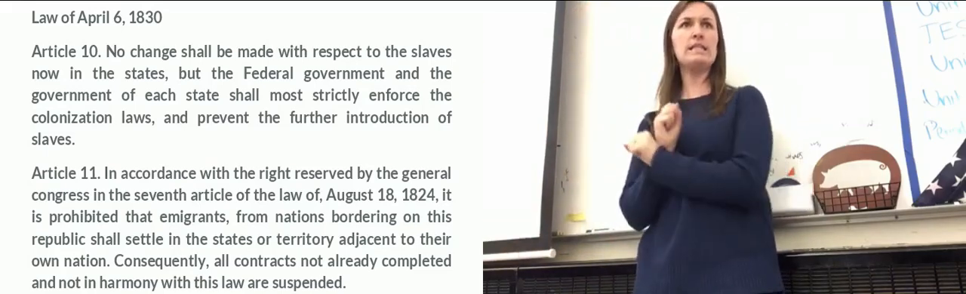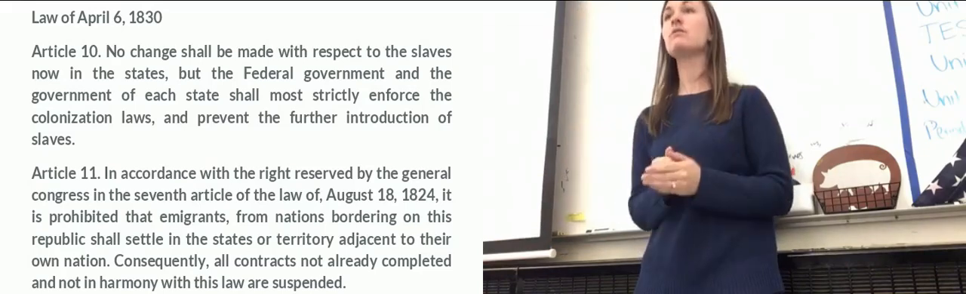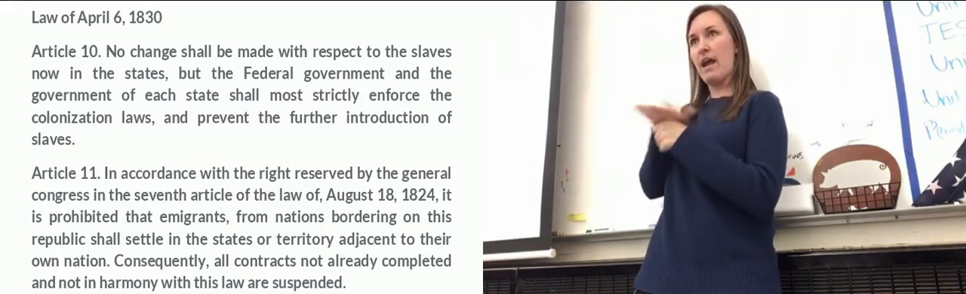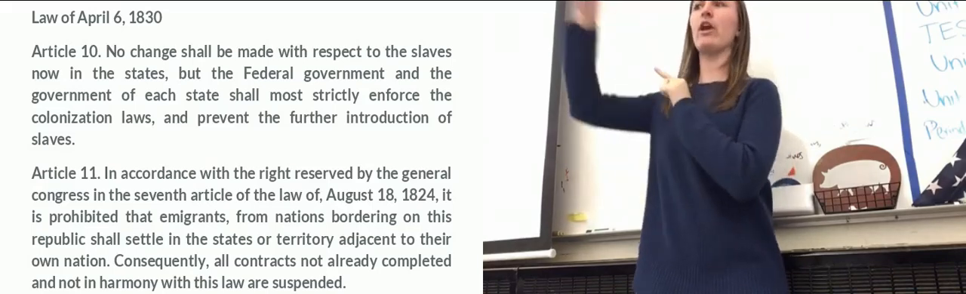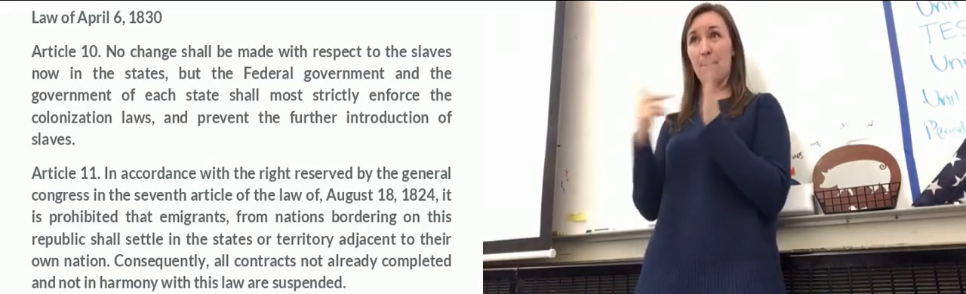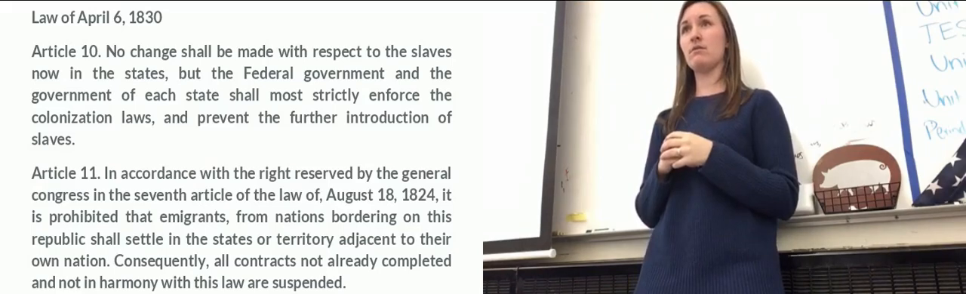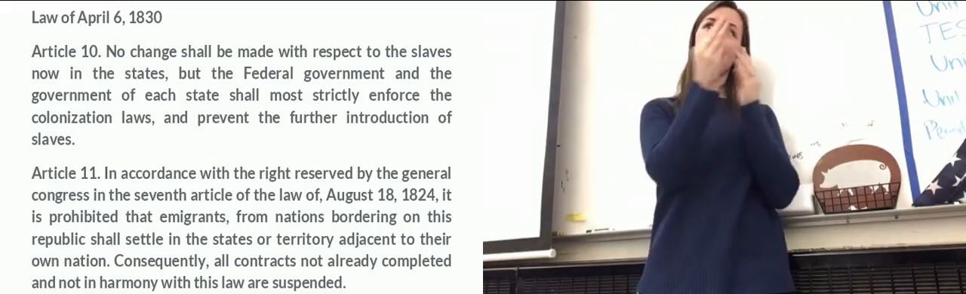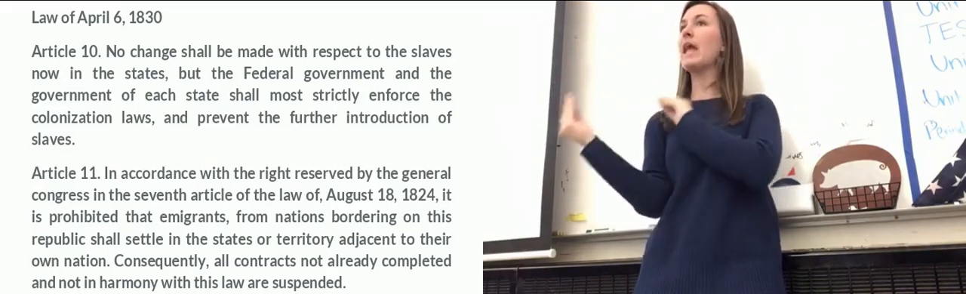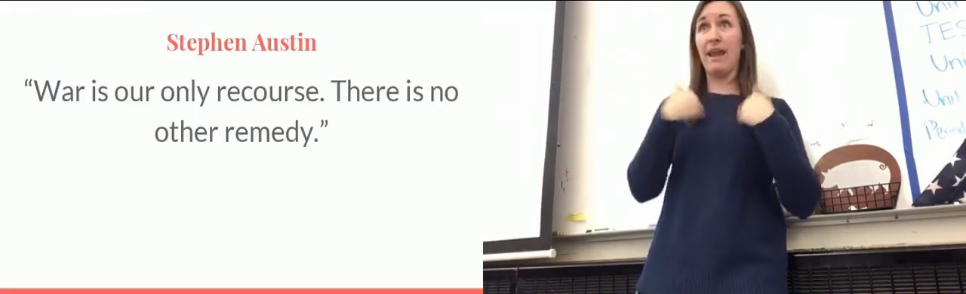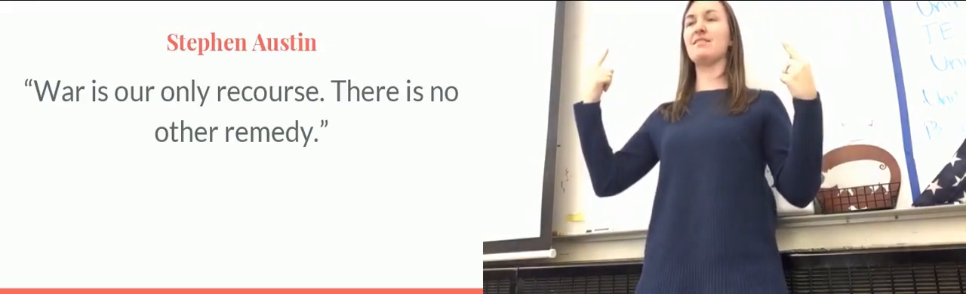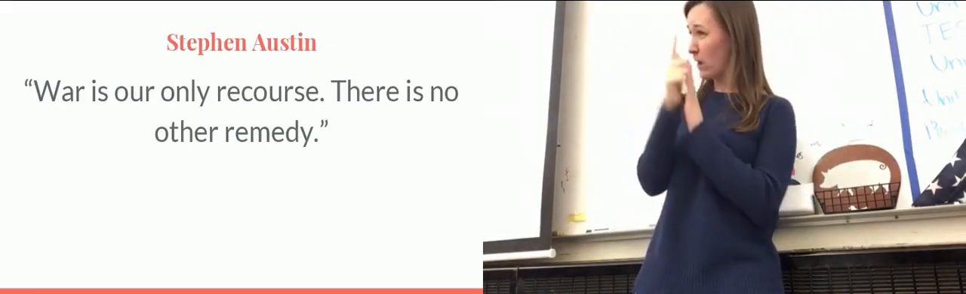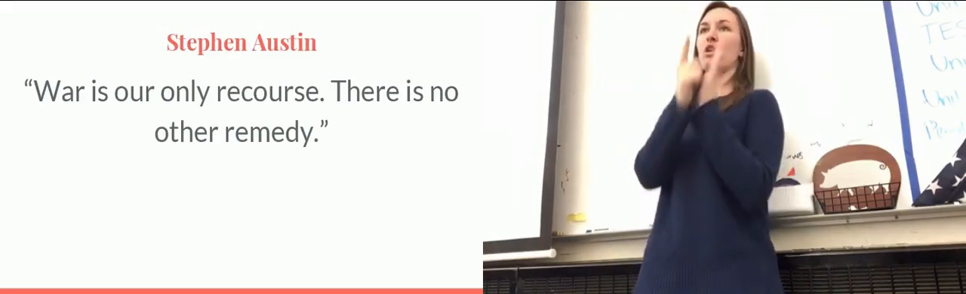Okay? Then the other thing is it says, immigrants from nations bordering on this republic shall settle in the states or territory adjacent to their own nation. What is that now banning? Immigration. Now you have immigration that's banned. So you can't move there, you can't have slaves there, and now we're going to have conflict. Stephen Austin says this, "War is our only recourse." Yes? Was that a United States law? Or that was a Mexican law. Oh, okay. Mexican law.